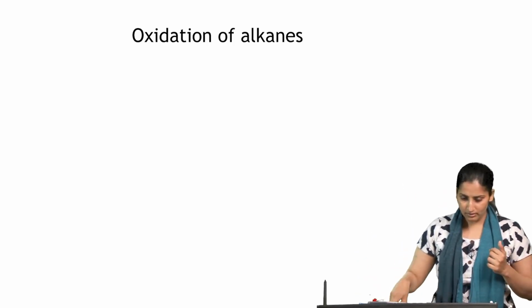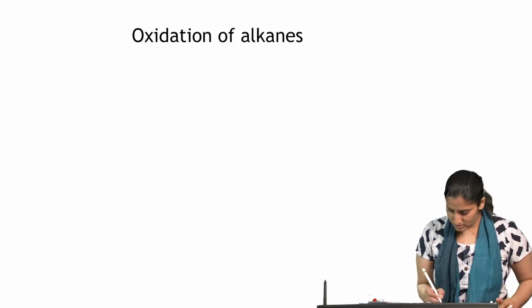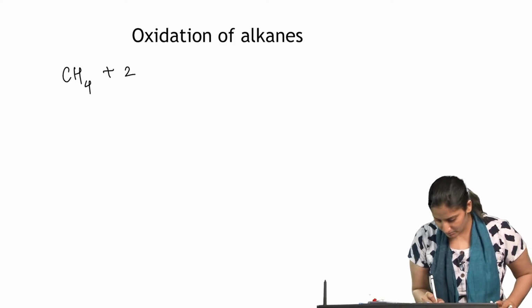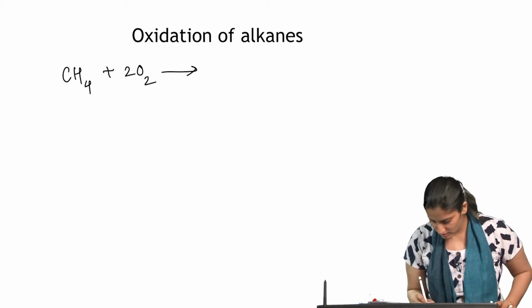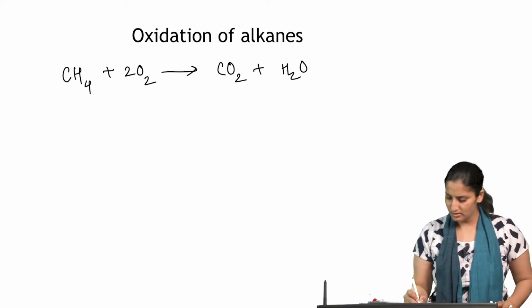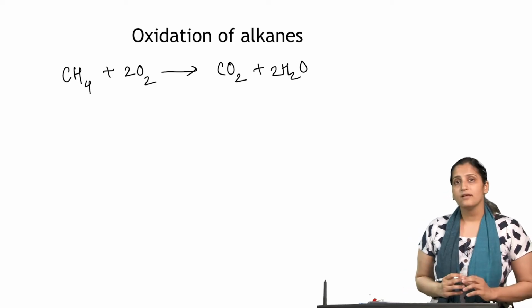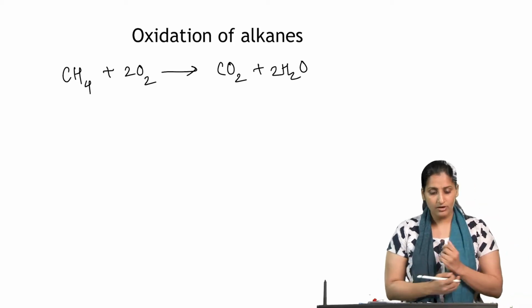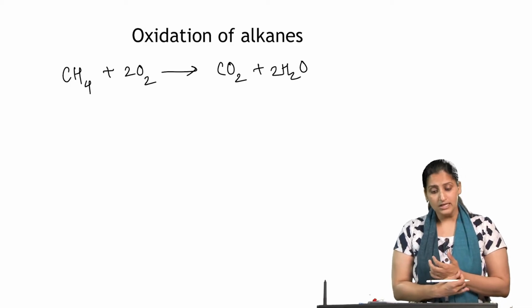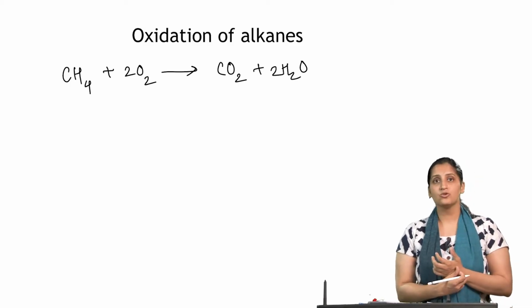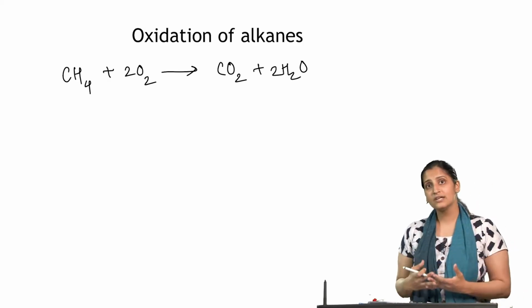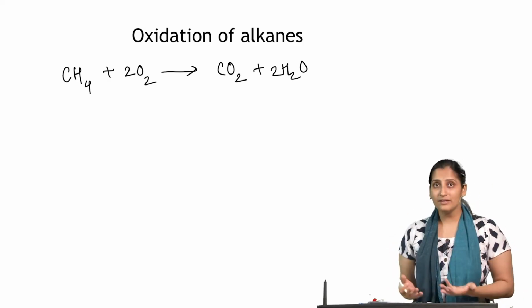So, herein let us look at a reaction. I have methane, and if I react methane with oxygen, as you know, we form carbon dioxide and water, right. Now, the heat of this reaction, or the delta H, the enthalpy of this reaction, really is minus 890 kilojoules per mole, meaning this particular reaction is going to result in giving out energy, right.